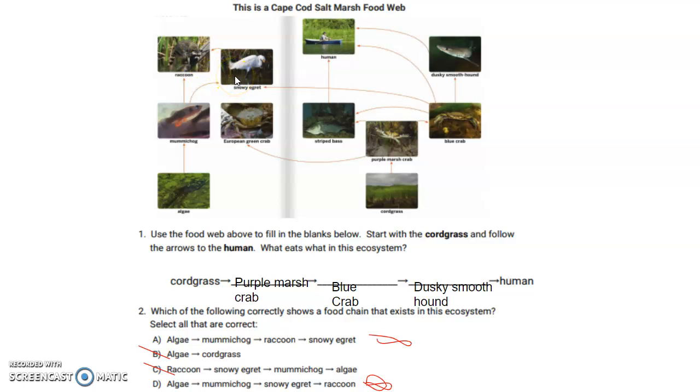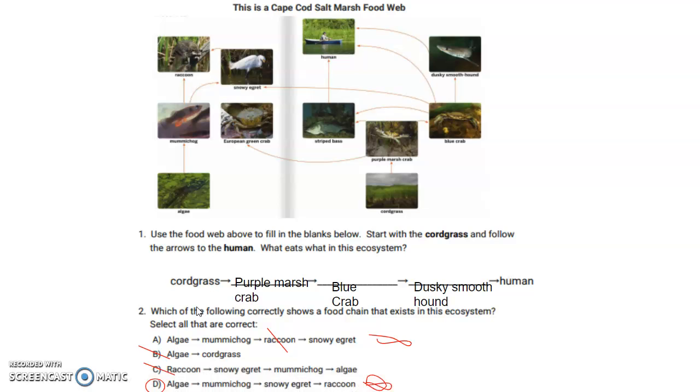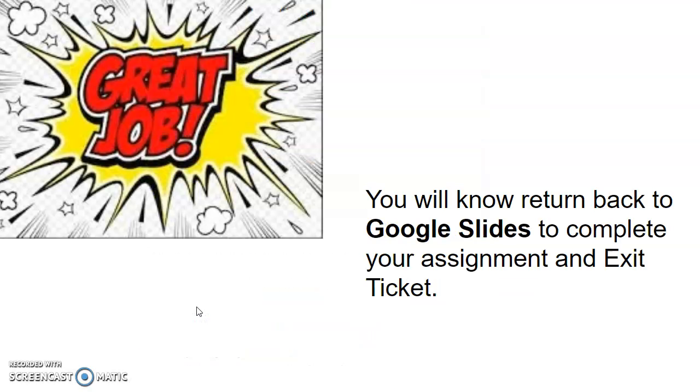Now, snowy egret does not eat a raccoon. From this image, it's telling me that a raccoon eats a snowy egret. So, A shows an incorrect answer because raccoon should not be there. Your correct answer is D. Great job. Remember to go back to your Google Slides and complete your learning.